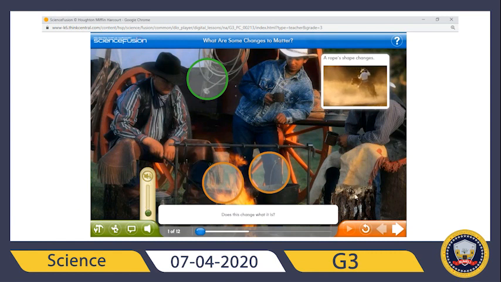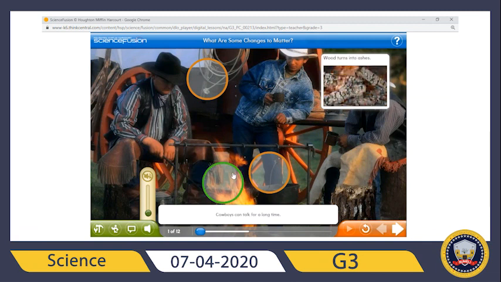Does this change what it is? No, it's still a rope. What did cowboys call their ropes? That's right, lassos. Okay, like you see in this video, the change doesn't change what it is. A rope's shape changes. So, what about here?